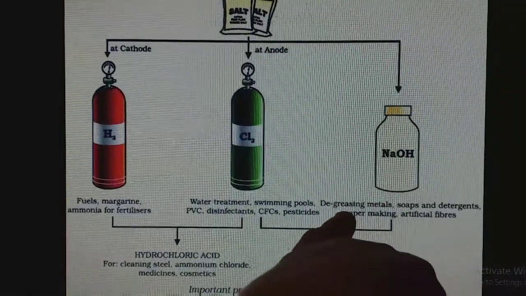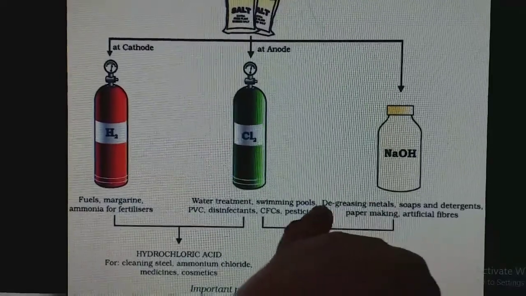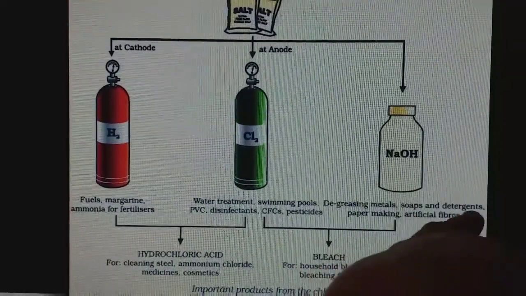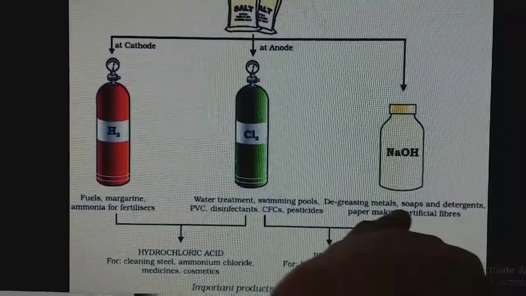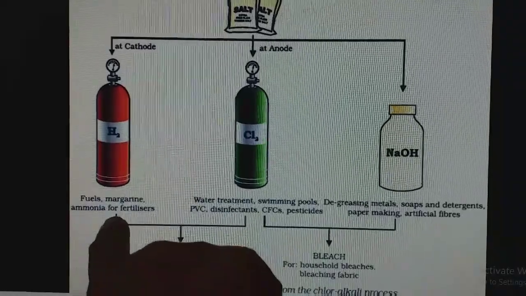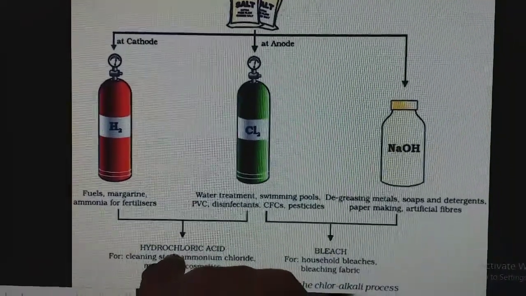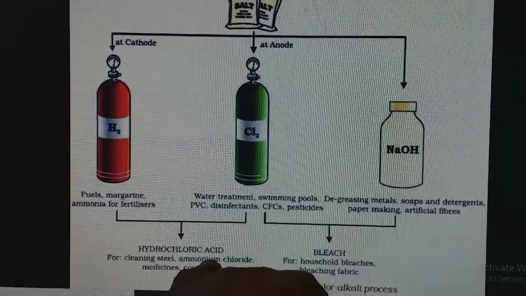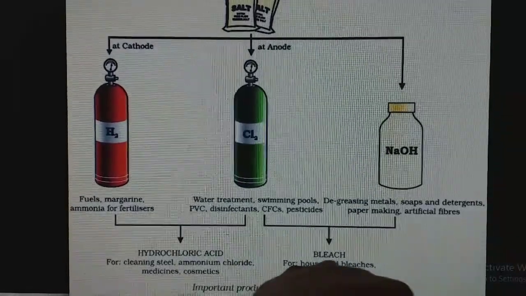In the same manner, NaOH is used for degreasing metal. If any grease is there on the metal, you can remove it using NaOH. It is used for the preparation of soaps and detergents, for paper making, and even artificial fibers making. And this H2 and Cl2 combine, forming hydrochloric acid. Where is hydrochloric acid used? It is used for cleaning steel, ammonium chloride preparation, medicines and cosmetics preparation.